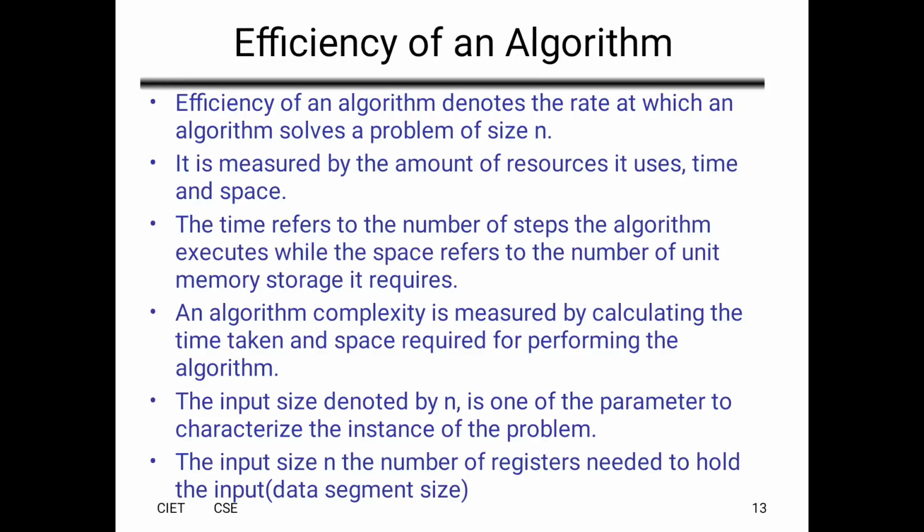And next, input size is denoted by n. So we can take n number of inputs for an algorithm. For example, in addition of two numbers we are taking two inputs and one output. Here the size is denoted by n. It is one parameter that characterizes an instance of a problem. The instance is the number of inputs we give to the algorithm. The input size denoted by n is one of the parameters to characterize the instance of a problem.